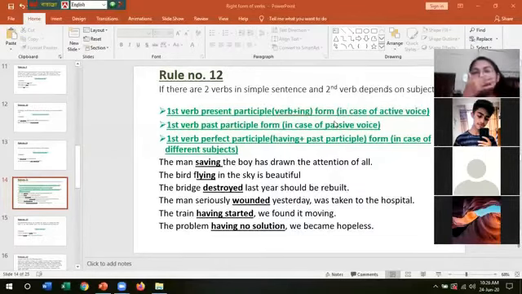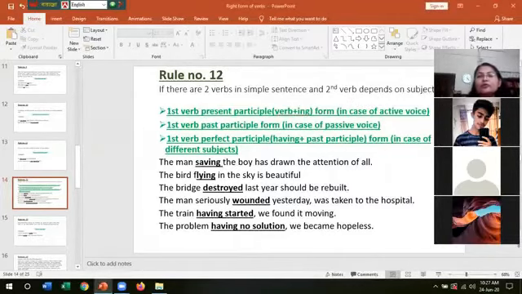But tell me, in a simple sentence, there is only one finite verb. So we cannot keep another verb in a simple sentence, and that is the condition. So if there are two verbs, that means we will have to change one verb. We have to change it in another format, and that is our rule. And if the second verb depends on the subject.